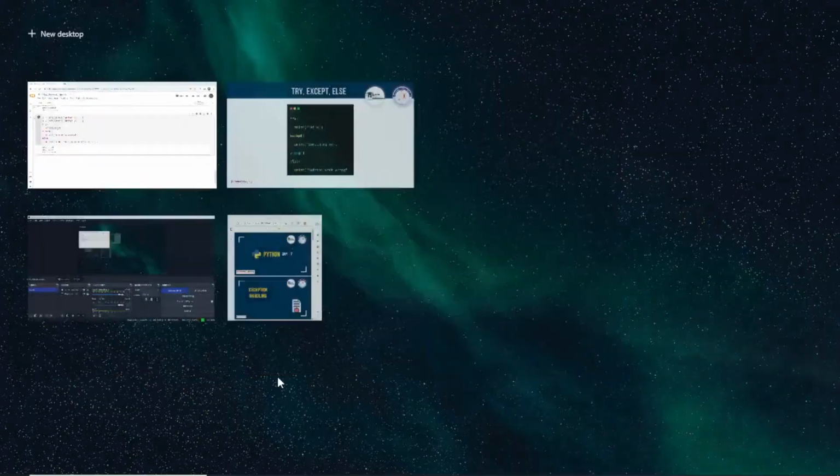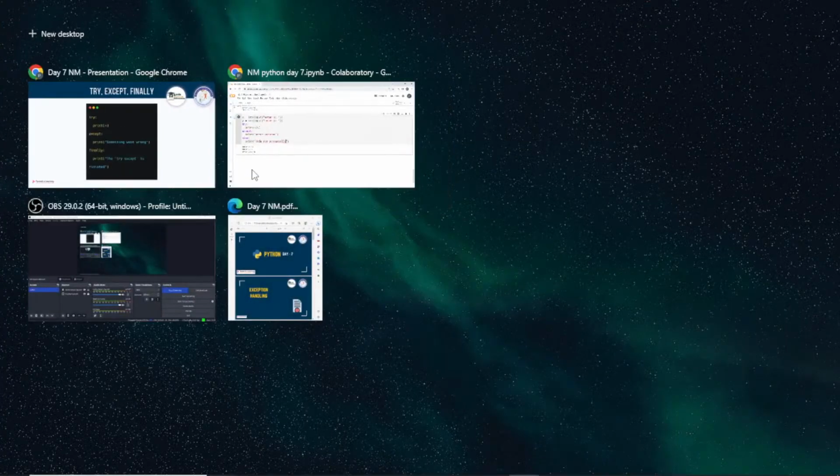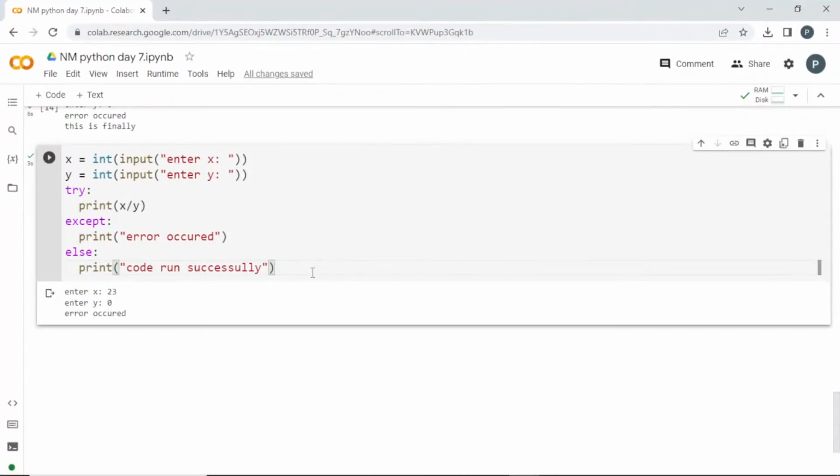Clear? Try except else and try except finally. Someone asked, can finally and else come in the same code? So can we try to add it? Can I add a finally here below it?